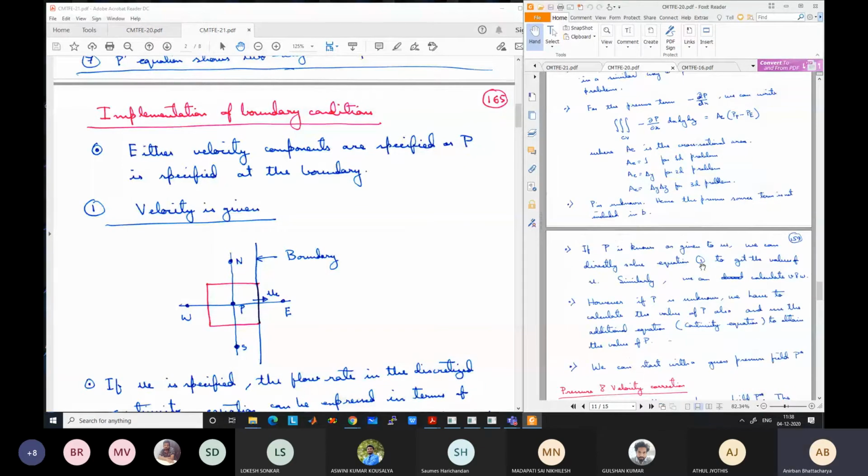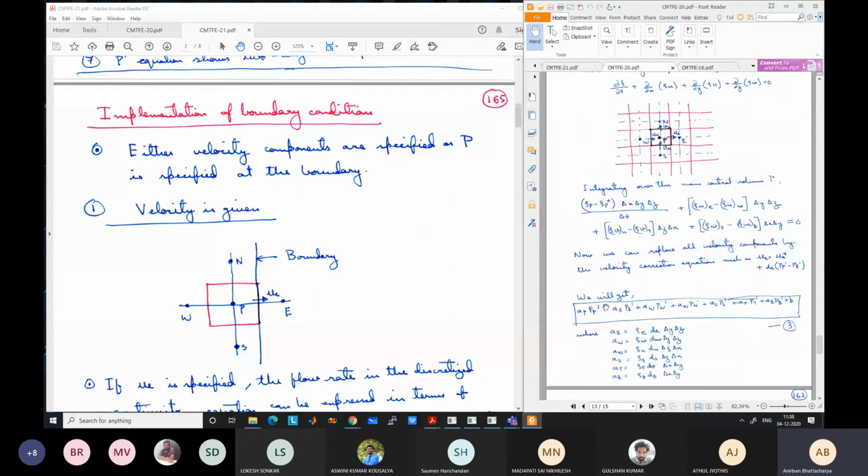The question arises for the pressure correction equation: how to put the boundary condition for the pressure correction. There is no separate boundary condition given for pressure correction. You only have either the velocity or the pressure at the boundary, but because this is just an intermediate step, there is no boundary condition given for pressure correction. Now the actual boundary condition for the momentum equation can be given in two ways. Either you can specify the pressure P at the boundary grid point, near the boundary, or the velocity.